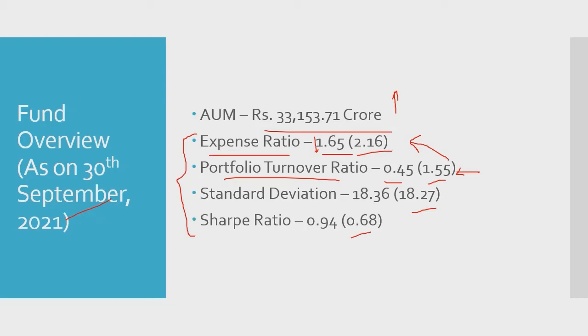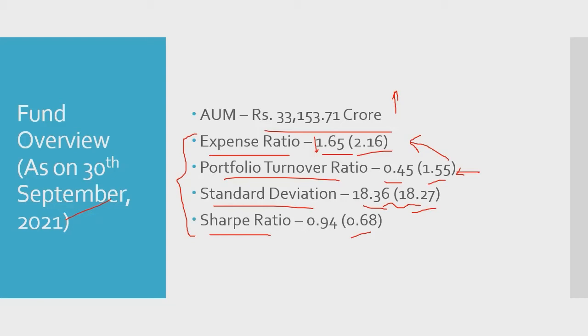And standard deviation here is marginally high, and I would say the difference compared with the category average value is negligible. So standard deviation is the extent to which the actual returns of the fund vary from the average or expected returns of the fund based on historical data. So as we had discussed earlier, this fund predominantly invests in large cap companies, which are subject to volatility. So this bit of difference is, I would say, negligible, but we have to see whether the volatility or the risk we are taking is worth it, and that we are going to analyze with the Sharpe ratio.